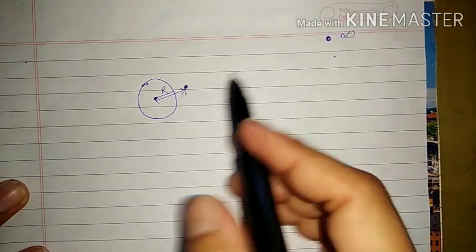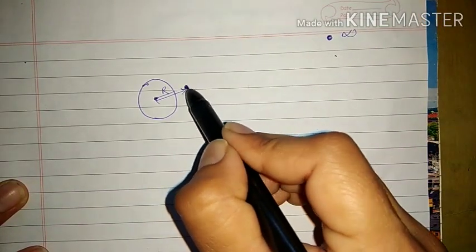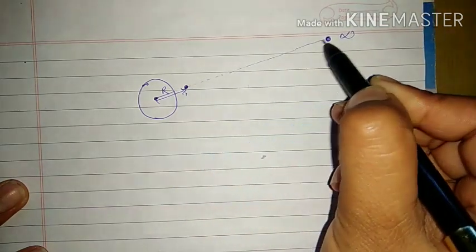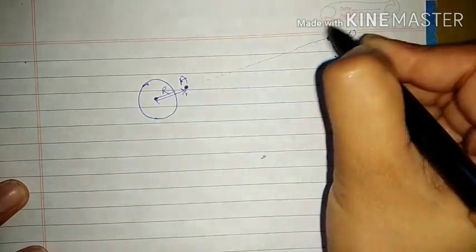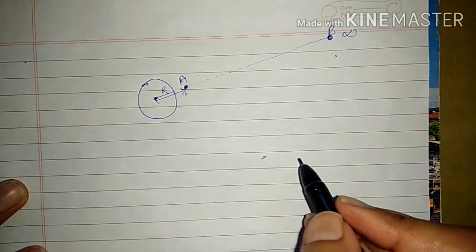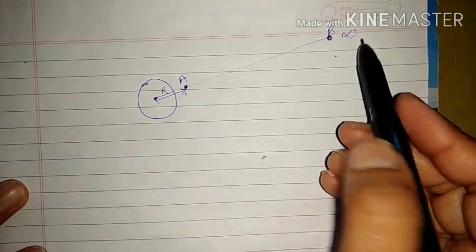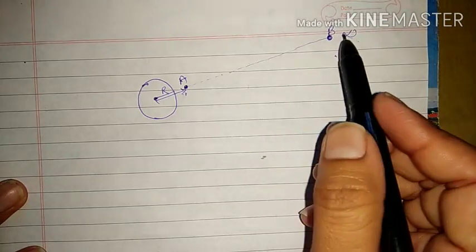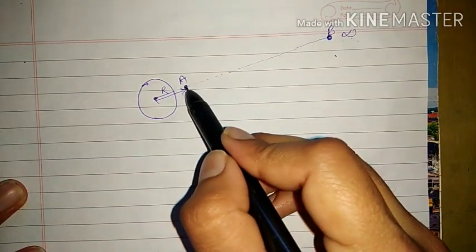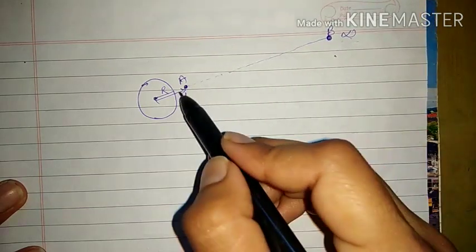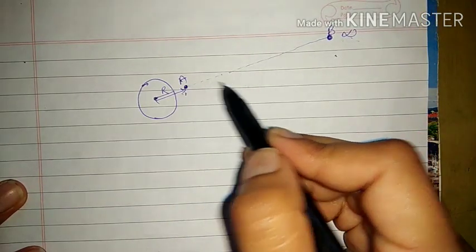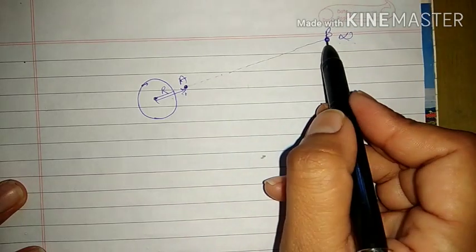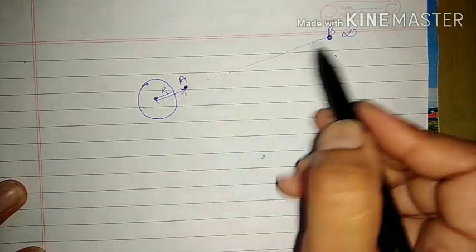Now suppose this point is infinity. So we want to take that body from point A to B, and point B is actually at infinity, right? That means we don't know where it is. It is an imaginary point very far away from earth. So if we have to take this body from here to here, we will have to do some amount of work. Obviously you are working against gravity, so you will have to do some work to bring this body from here to here.